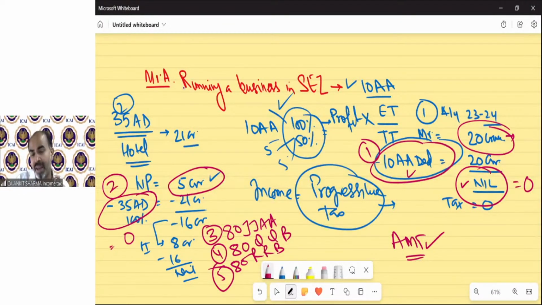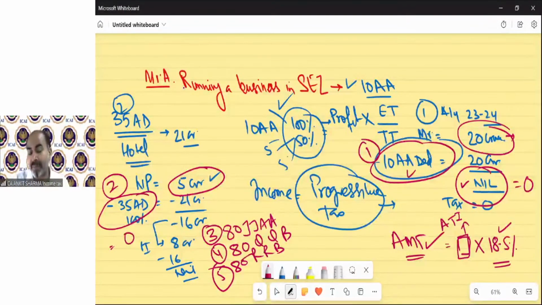But now, as per AMT, a calculation will be made. On that calculation, the tax rate has been fixed, that is 18.5%. It's a fixed rate. For any individual, say citizen, there's no difference. A fixed rate will be applicable on AMT income. AMT income will be called ATI, adjusted total income. How we are going to calculate it, I will tell you later.